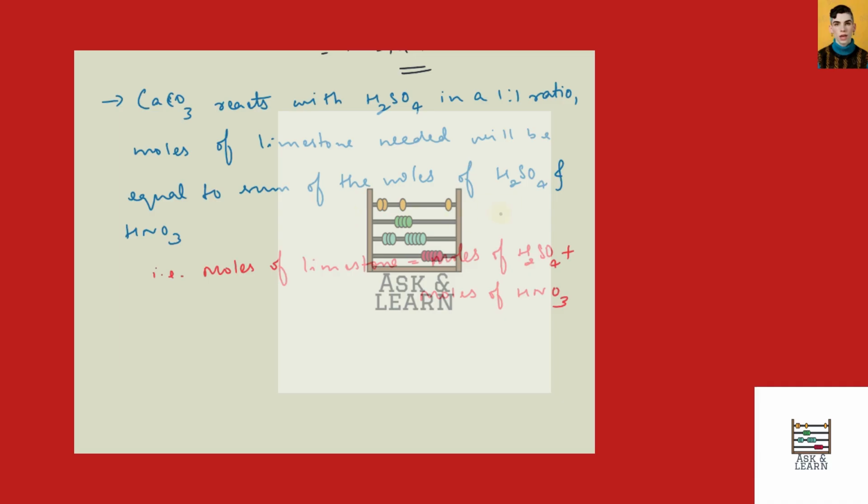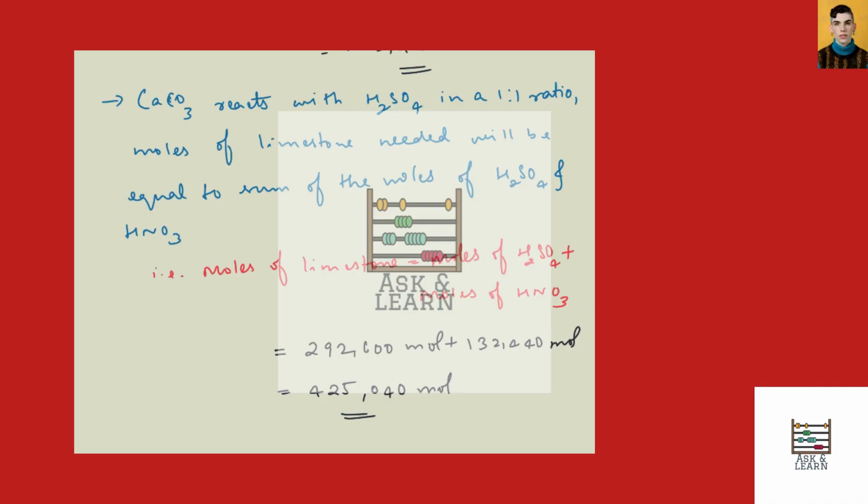Now, since CaCO3 reacts with the acid in a 1:1 ratio, the moles of limestone needed will be equal to the sum of the moles of H2SO4 and HNO3. That is, moles of limestone equals moles of H2SO4 plus moles of HNO3. Substituting, we have 292600 moles plus 132440 moles. So this equals 425,040 moles.